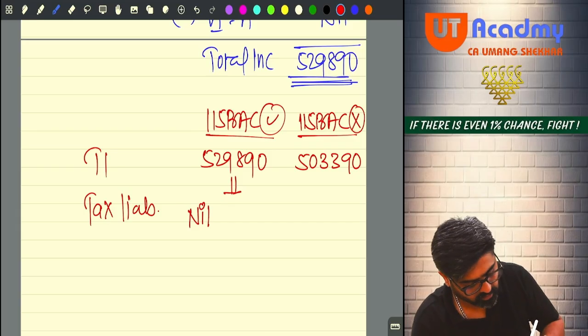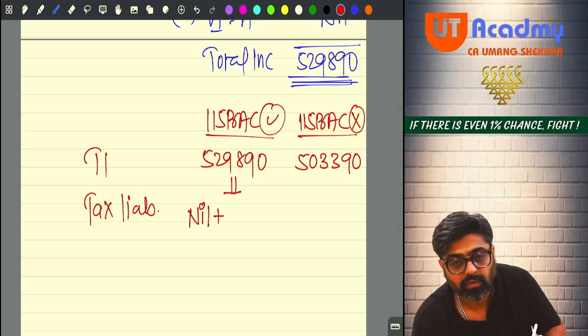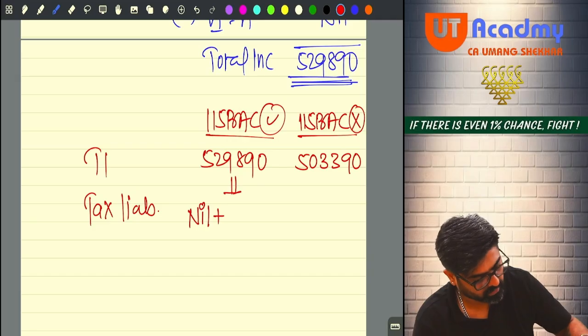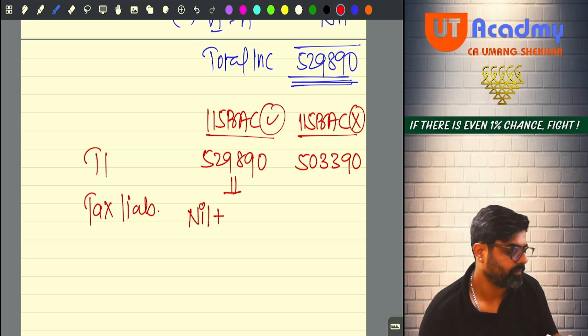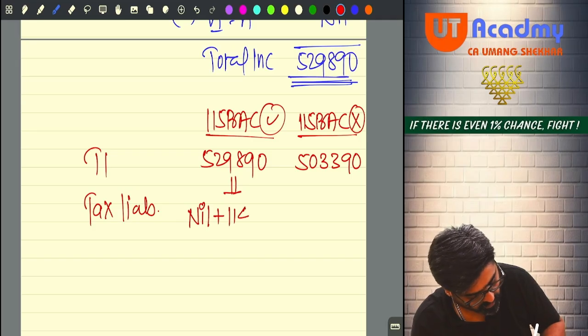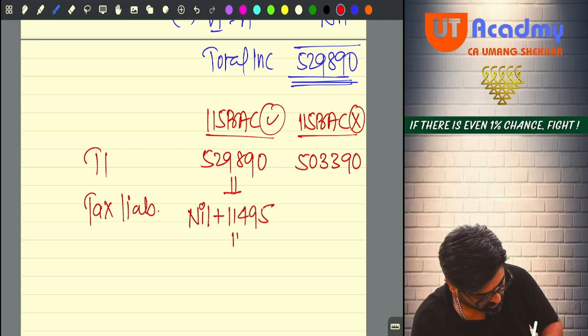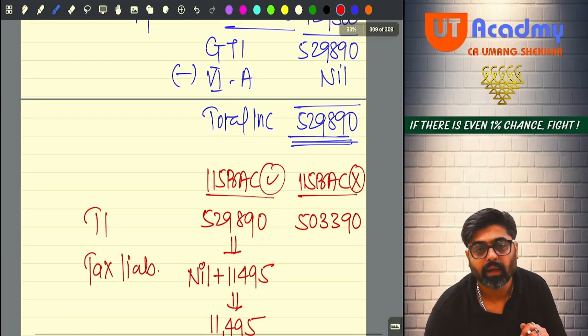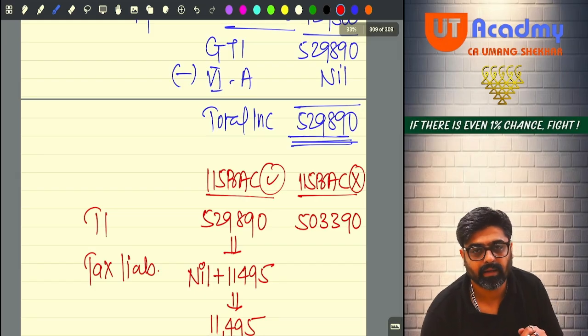Okay? So nil, plus from 3 lakh to 7 lakh, meaning 2,29,890 into 5%, 11,495. So your total tax here will be 11,495. Will you get any rebate?